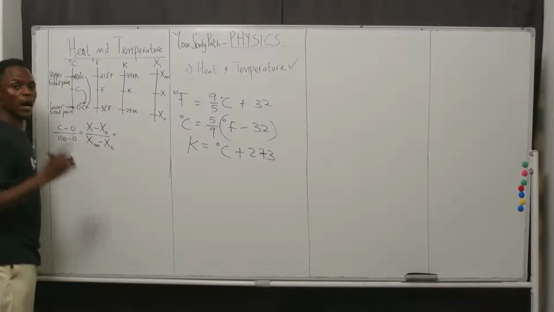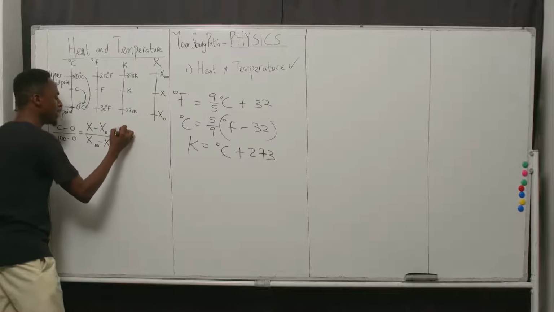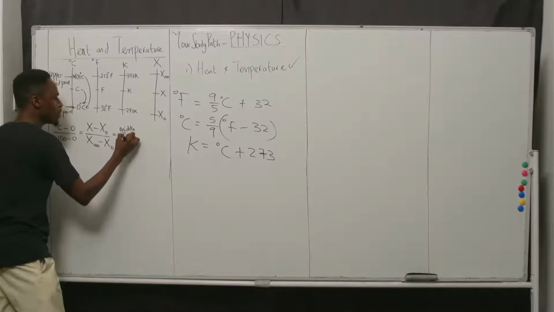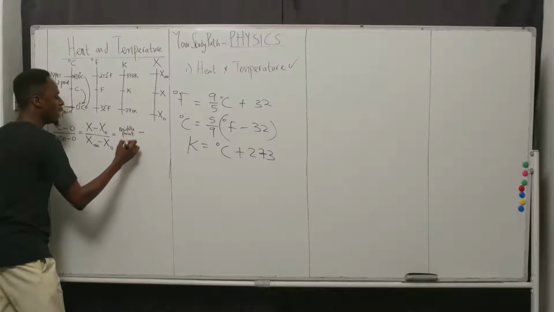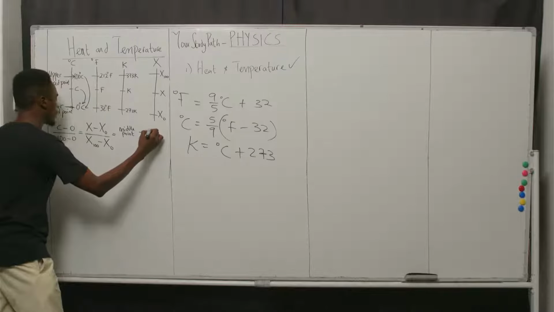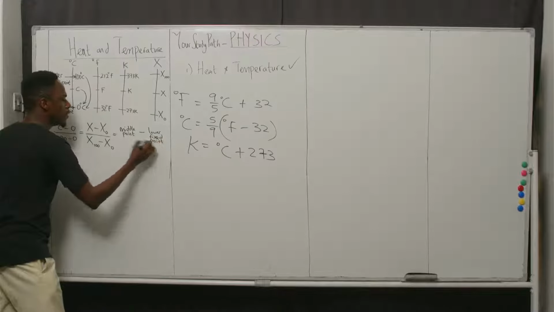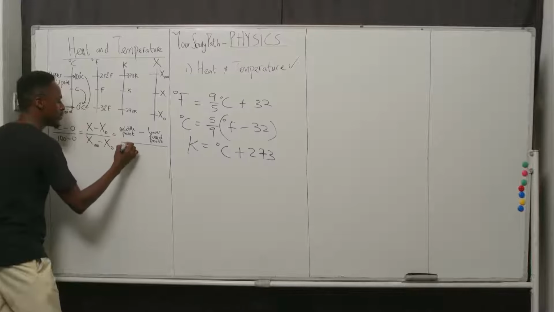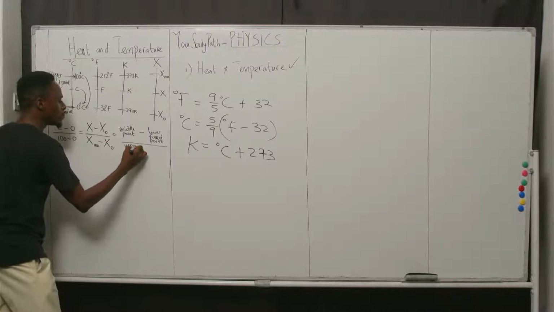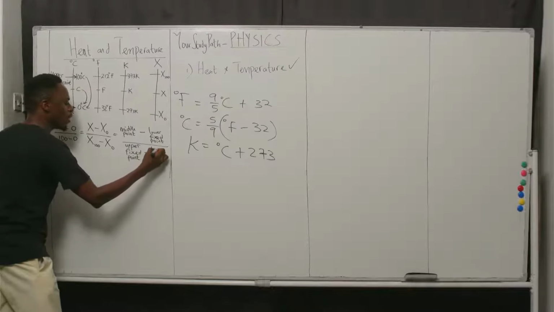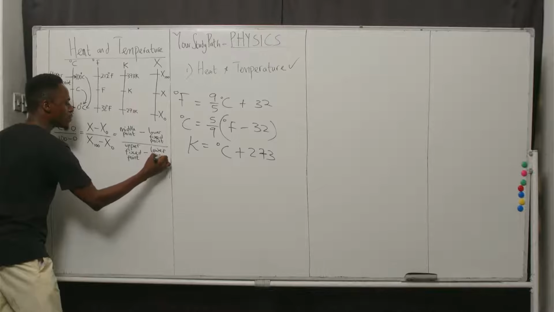So what are we following? We're actually following the middle point minus the lower fixed point, divided by the upper fixed point minus the lower fixed point.